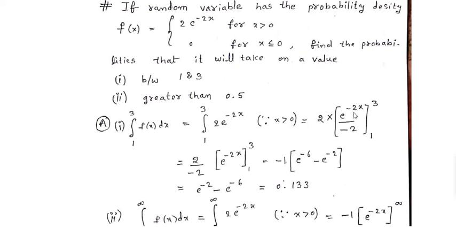is e power of minus 2x by minus 2. What are the limits? 1 to 3. Therefore 2 by minus 2, apply the upper limit and lower limit. e power of minus 2 into 3, e power of minus 6, minus e power of minus 2 into 1, replacing x with 1, that is e power of minus 2. This value is 0.133.